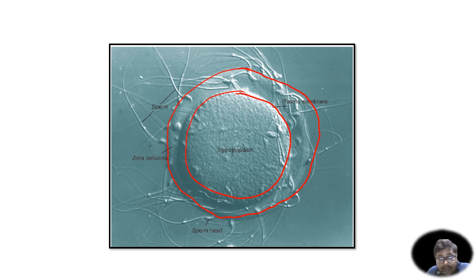Let me highlight one sperm for you. This is one single sperm. This is a very nice image, and it is a real image, so it helps you appreciate the process of fertilization. So I hope that things are clear to you and you are able to understand how fertilization actually occurs. Let us move on.